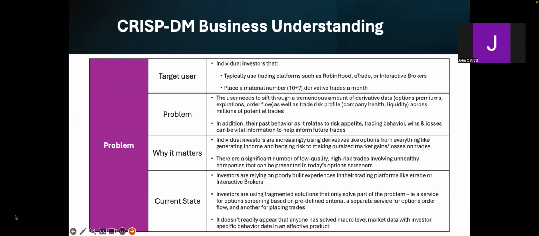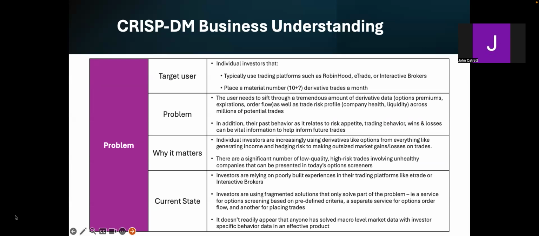If we further unpack the problem, we find that the user needs to sift through a tremendous amount of derivative data, options premium, expirations, order flow, as well as information about the risk of the trade, company health, the liquidity that exists, really across millions of potential trades. In addition, their past behavior as it relates to risk appetite, trading behavior, wins and losses can be vital information to help inform future trades.